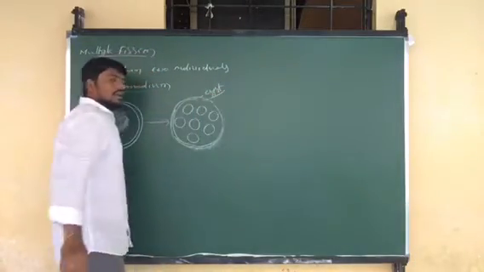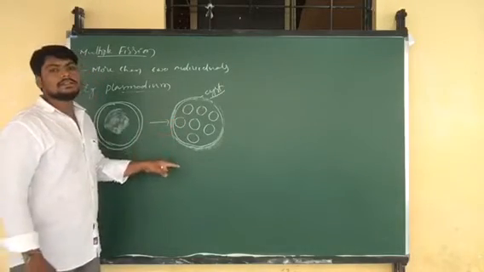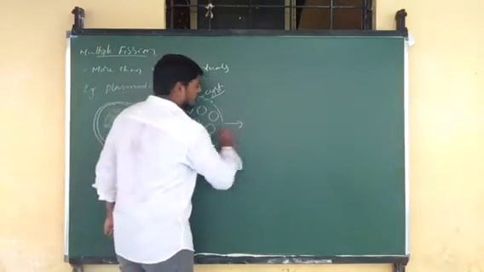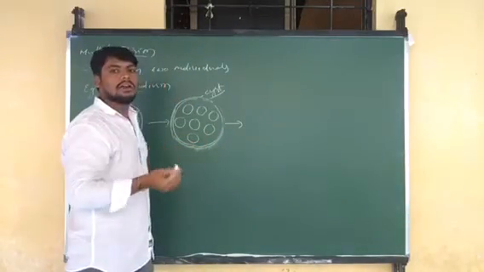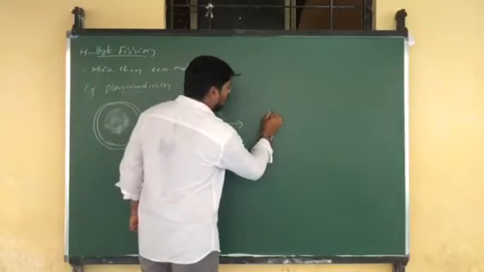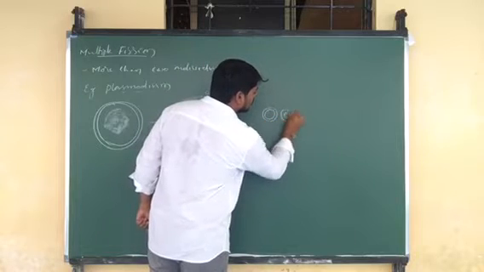Until favorable conditions, the nuclei are not released from the parent cell. After all the conditions are favorable to them, they start releasing each nucleus into new daughter individuals.